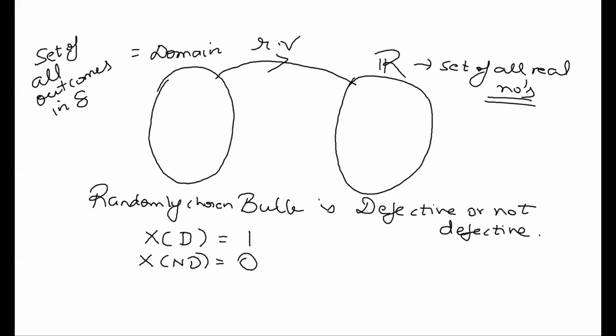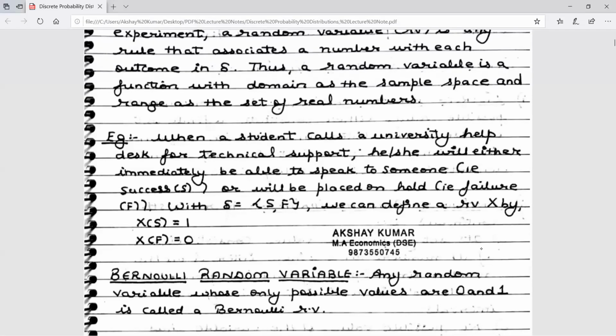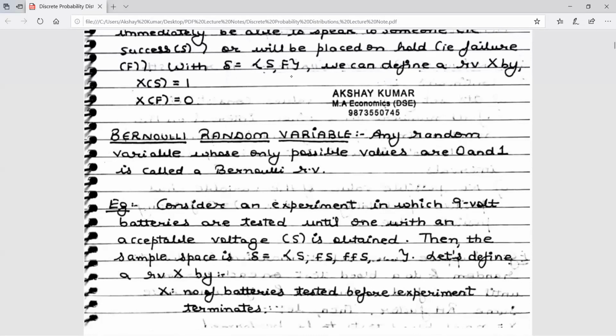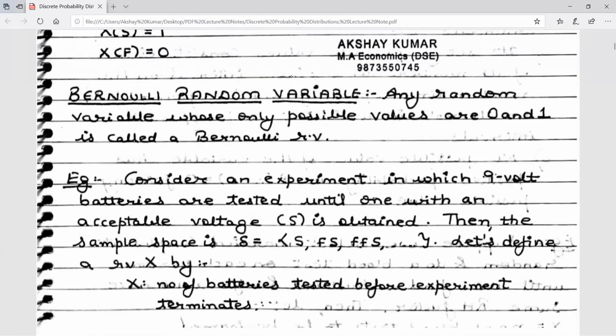Let's come back to the lecture note. The random variable examples which we have done till now are called Bernoulli random variables. Any random variable whose possible values are 0 and 1 is called a Bernoulli random variable. Basically, a Bernoulli random variable is that random variable which will either take the value 0 or the value 1.